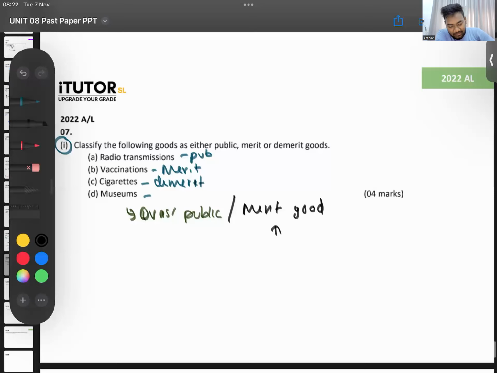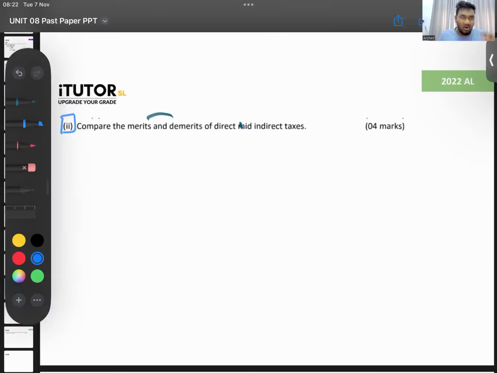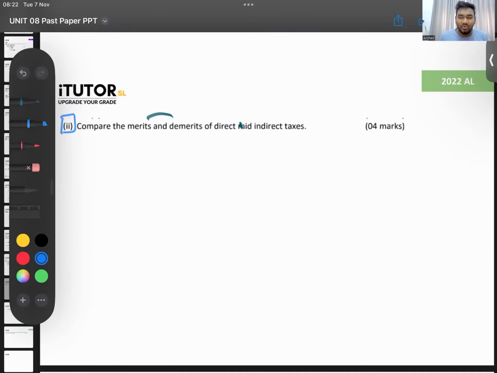Okay, now my second one. This one is interesting, kind of a new question. I want you all to think practically and tell me. Now I'll tell you, in your paper, sometimes no matter how many seminars, how many mock papers you do, there can be certain instances where a question that you didn't prepare will come. That is guaranteed. You can't be 100% prepared any day. No matter what you do, you can't leave the question. You tell me the merits and demerits of direct and indirect taxes.